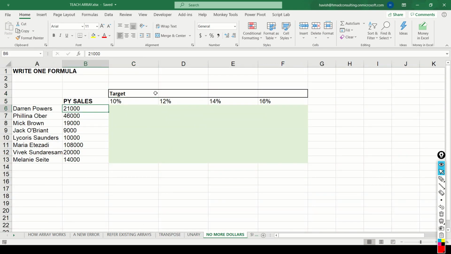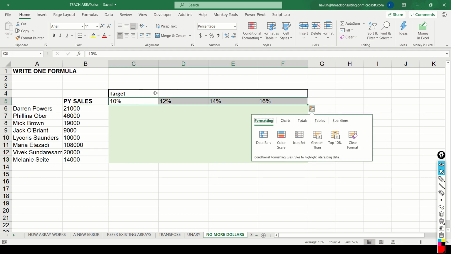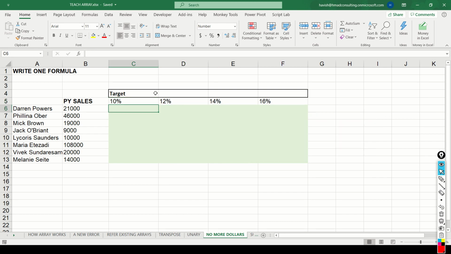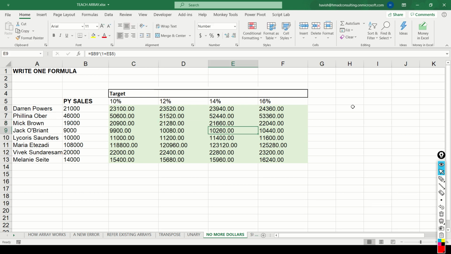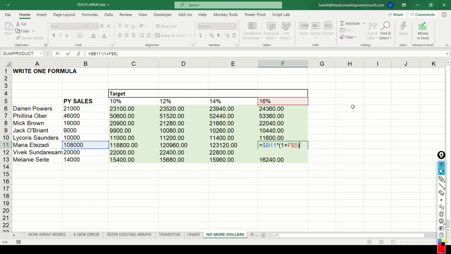We have done this earlier, but I want to do this example once again. Now here we have 8 names with the previous year sales and we want to create a target for next year. Now this would be equal to $B6 multiplied by 1 plus C$5. We are putting a dollar on the first column and a dollar on the top row. Once we do this, we can simply copy and paste the formula, and you notice it works perfectly like this.